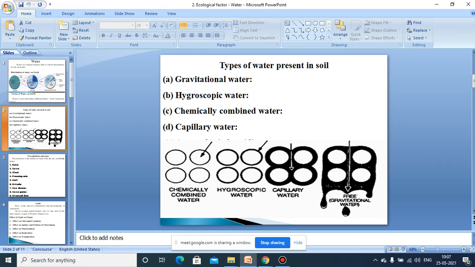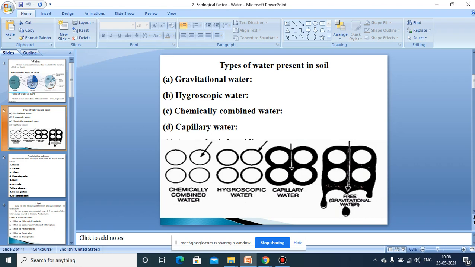Dry soil will have more air and lesser water content, and wet soil has more water and lesser air. Then what are the different forms of water?